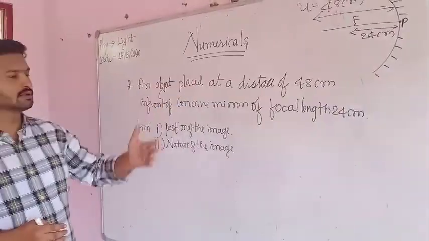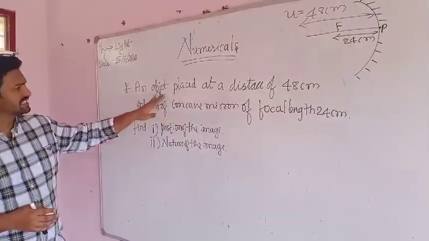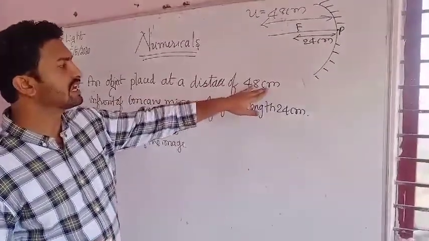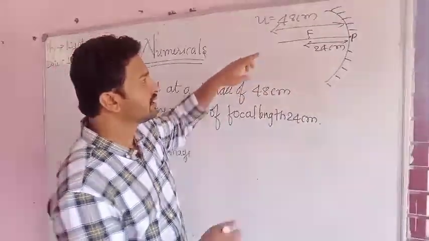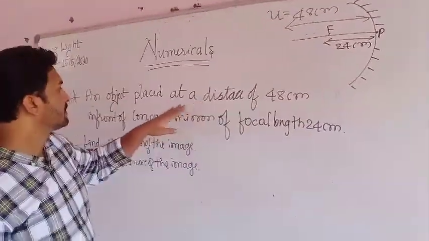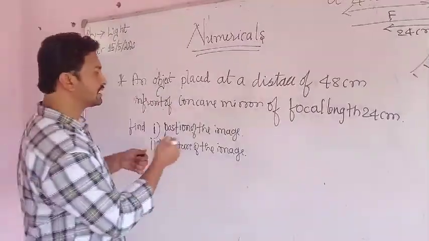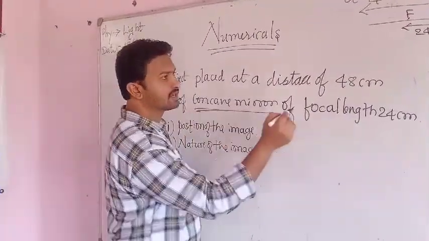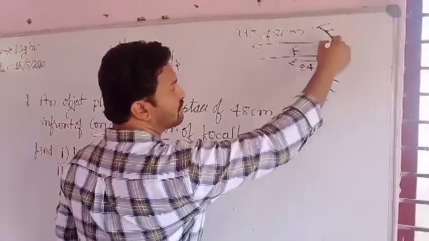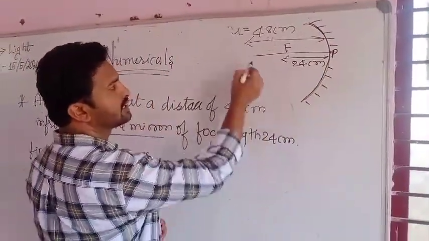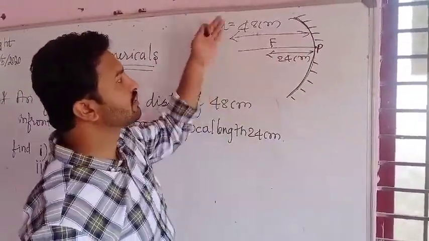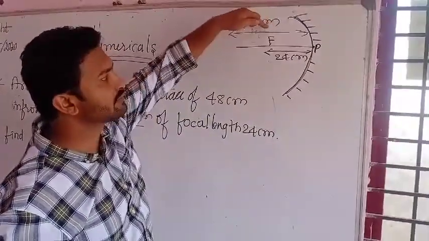Here is a numerical problem. An object placed at a distance of 48 centimeter in front of a concave mirror. See here, here is a concave mirror. The object is placed in front of the concave mirror at a distance of 48 centimeter.